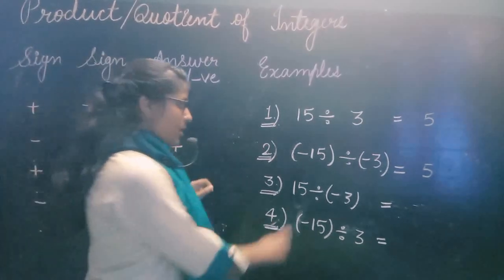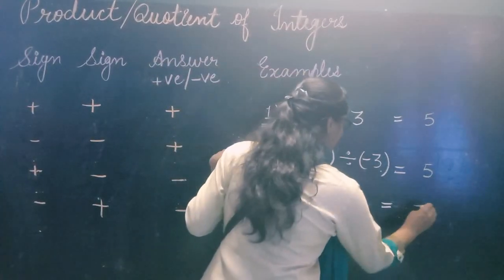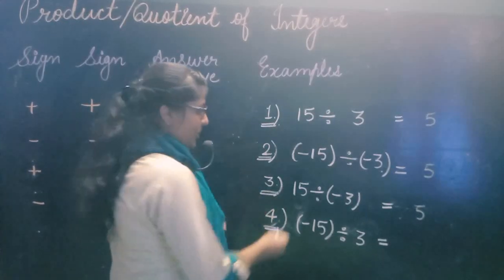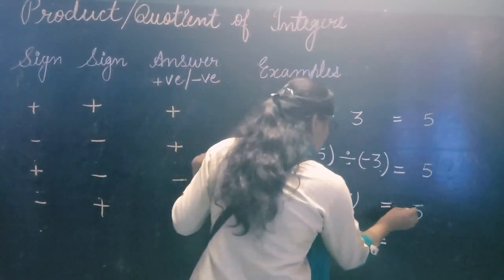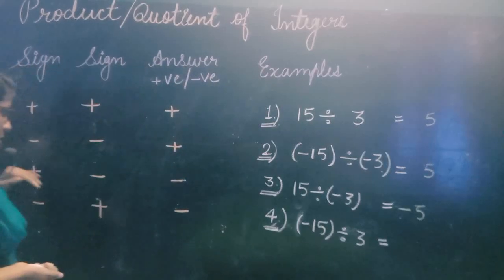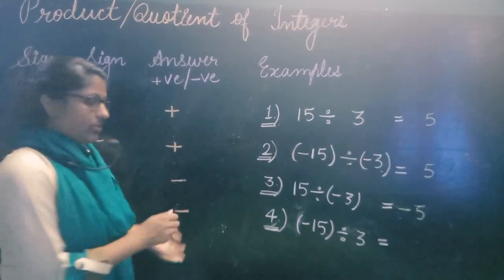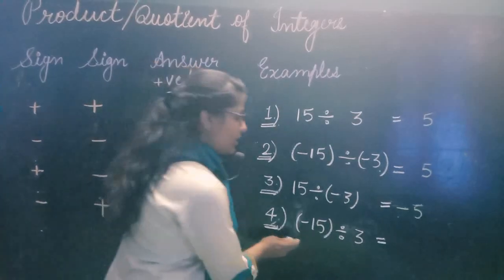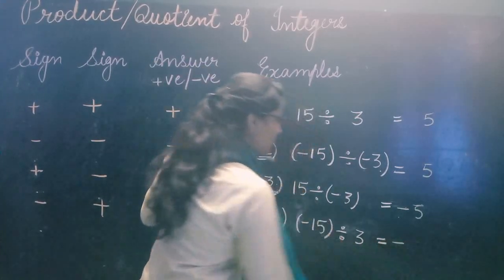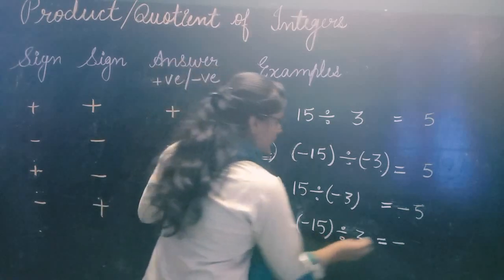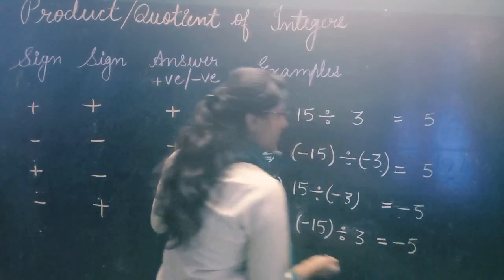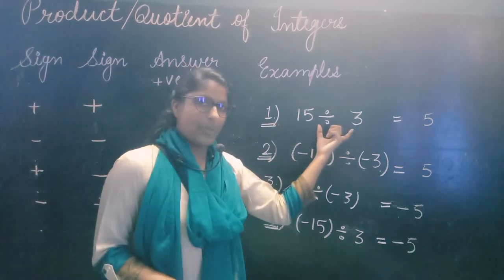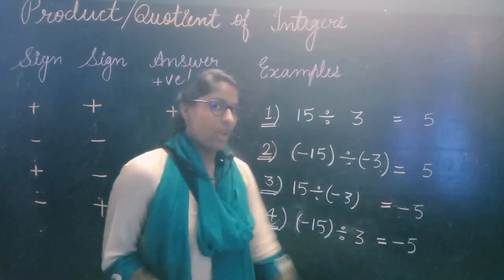Okay. Next is 15 divided by minus 3, again 5 is your answer. But is this negative or positive? Depend on rules. Plus minus, minus. One is positive, one is negative. The answer will be negative there. So plus minus, minus sign will be there. If we are having a different sign, we will put the minus sign with the answer. Now again 3 5s are 15. So you can see here when we are having a similar sign, minus minus or plus plus, the answer will be positive. When we are having